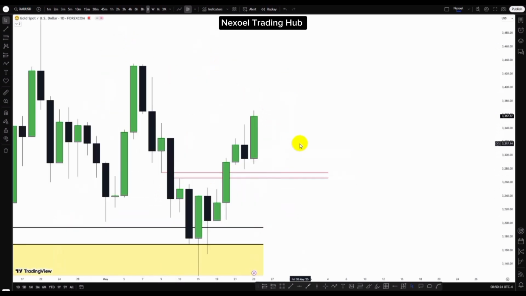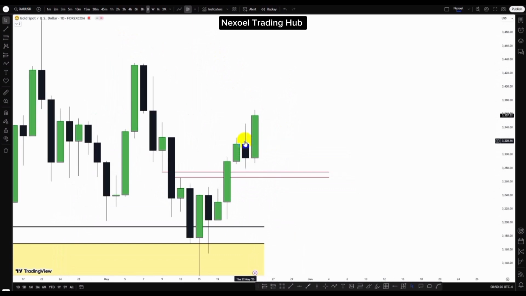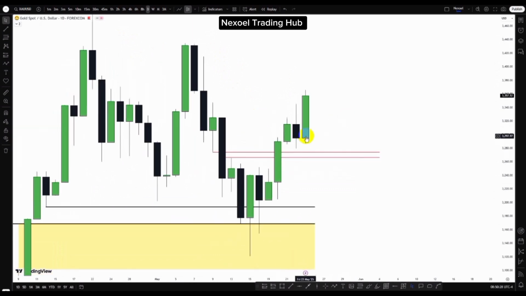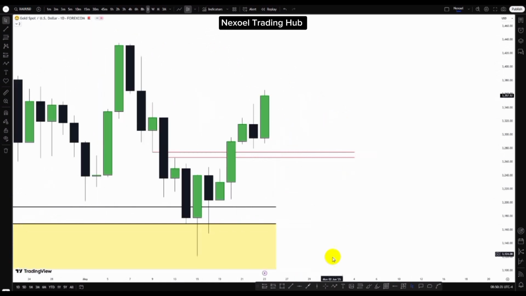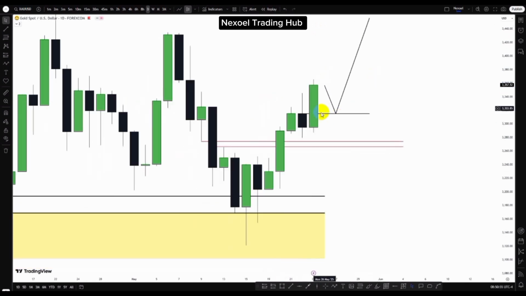So what we can see is that price gave us this sell candle before the bullish movement. So the institutions sold here before continuing bullish. They took price lower before further sponsoring bullish movement of price to the upside, creating this institutional candle here. So we'll be looking at the possibility of bullish movements from this price zone. Clearly what I mean is we'll be looking at the possibility to see a pullback, and if price gives us a clean, clear buy model in the lower time frame, then we want to continue bullish from this base zone.